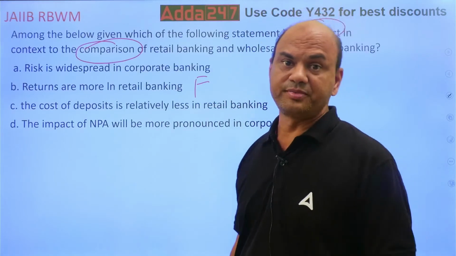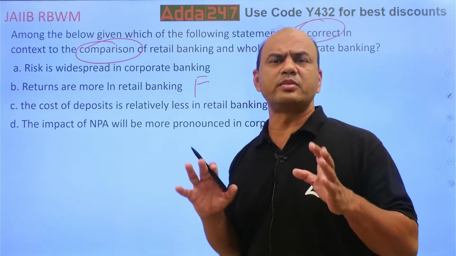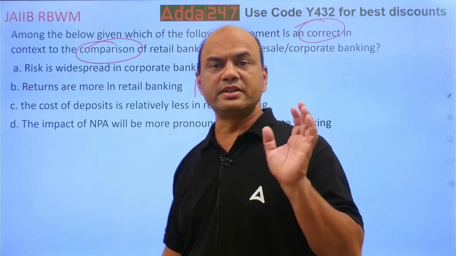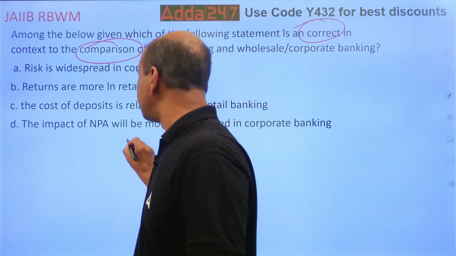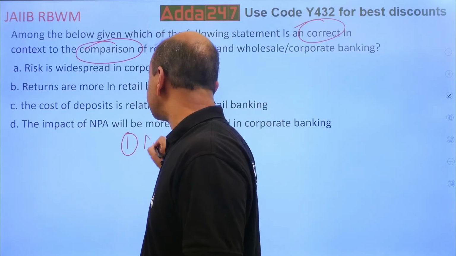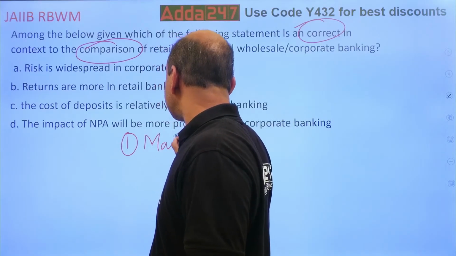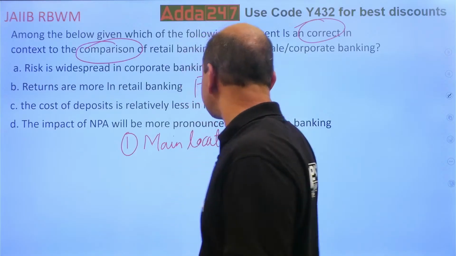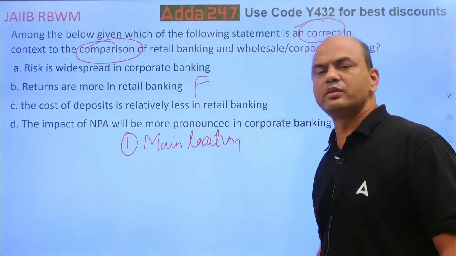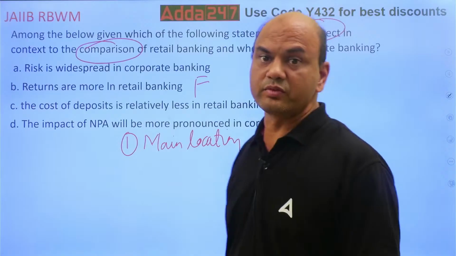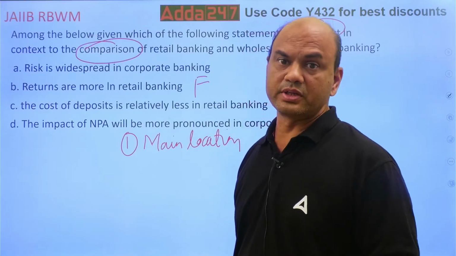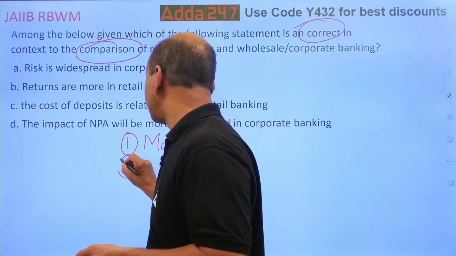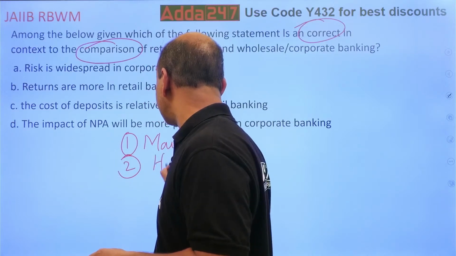The cost of deposits is relatively less in retail banking. Not possible. I'll tell you the problems of retail banking. Branch: a retail branch needs to be mainly in the main location. Anywhere in the city, any branch you check, it is always in the main location. Now, what is the rent of the main location? Huge. Staff: you require huge staff, high staff.